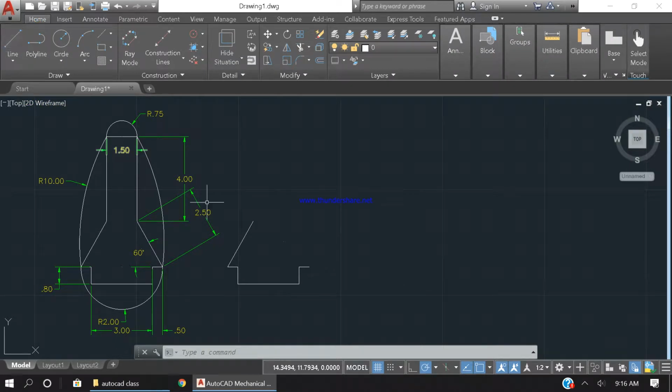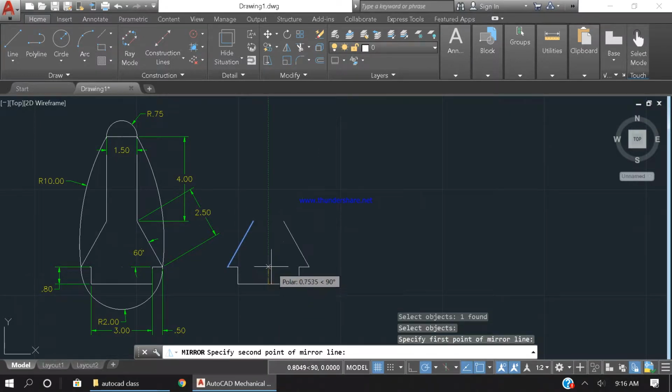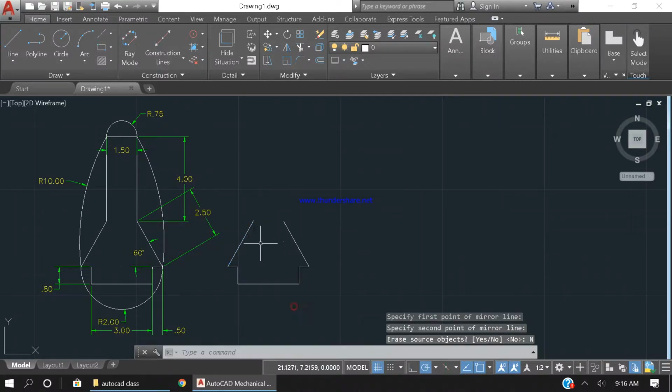Now I'm gonna mirror this line over here on the right opposite side, so I'm gonna use mirror. It's saying which object you want to mirror. I said this object. Okay, I'm gonna press enter. After doing that, I'm gonna use this midpoint again, and I'm gonna go up a little. Okay, so now I know it's perfectly aligned, and I'm gonna say no to this.